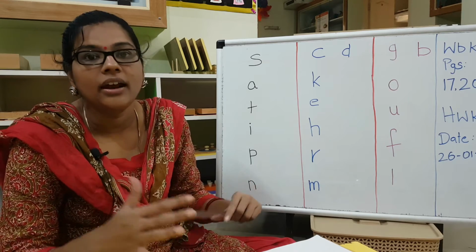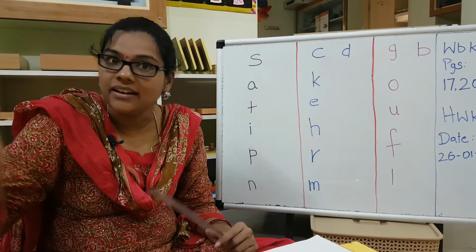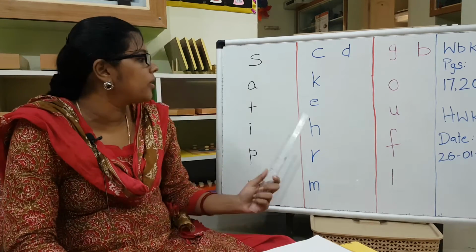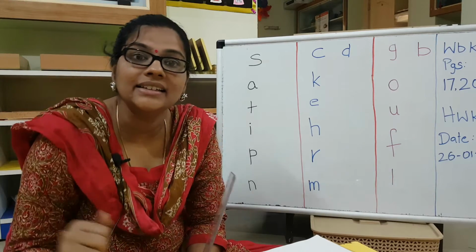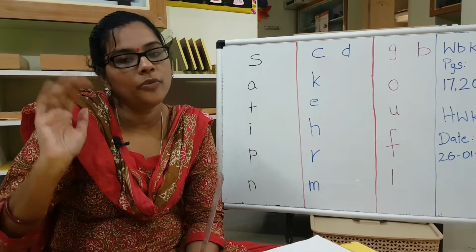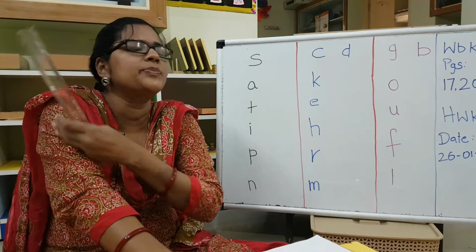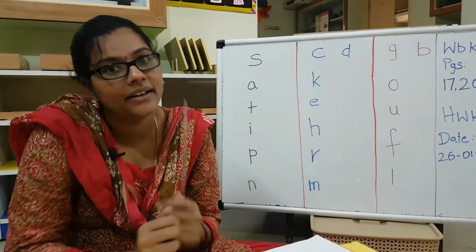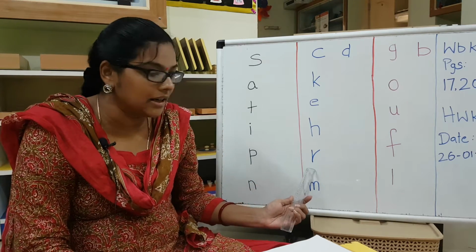A. When you say A, you have E. Engine, edge, egg, enter. You remember? Okay. H. When you say hi, H is clearly heard. Hello. How are you? Hand. My hand is paining. Her hand. Clear? Okay. Then we'll move on to R.